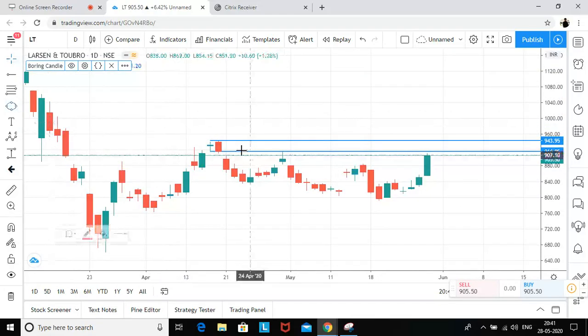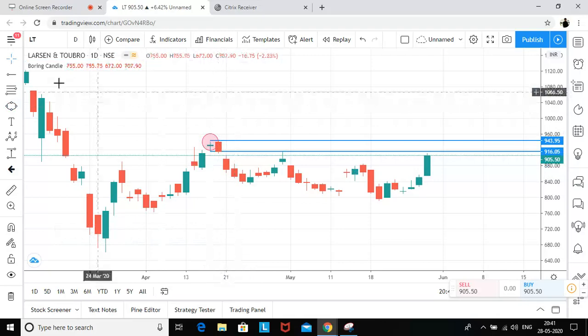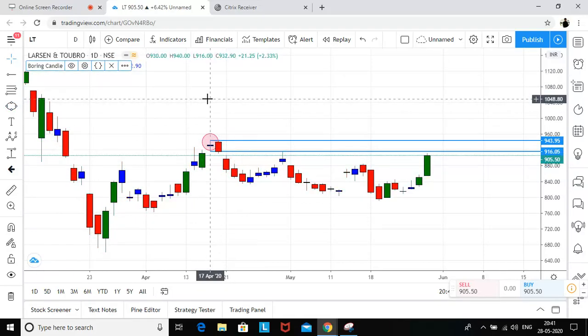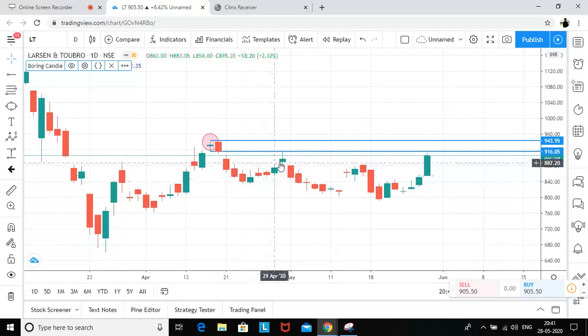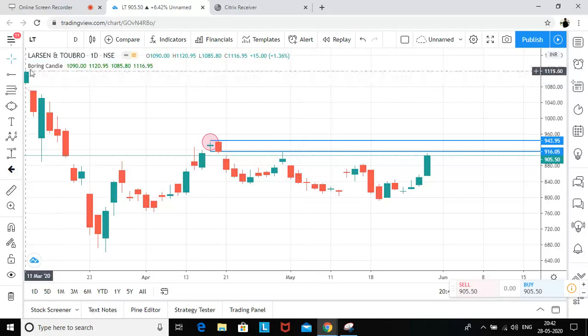Let me draw a circle over here. So this is the one which I'm looking for. Rally, base, drop, drop. There was a fall, there was a touch, and again there was a fall. Okay, this is one thing.